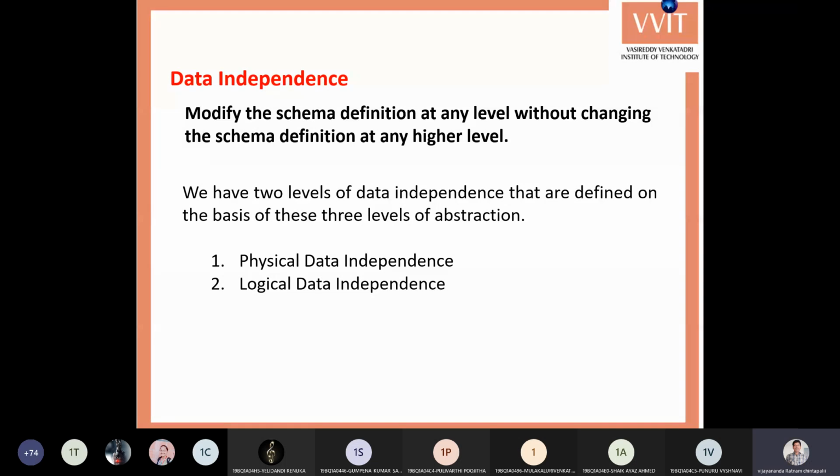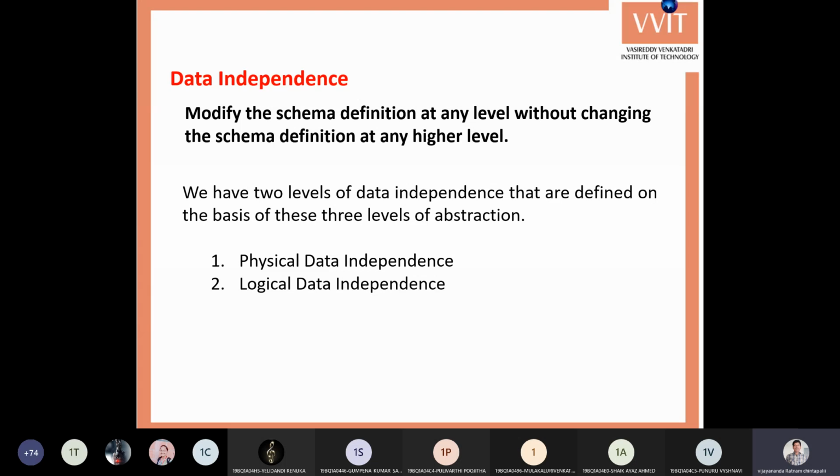Whereas schema means the total data in a database. That means schema represents the entire information, whereas sub-schema or instance represents part of the schema at a particular point of time. Whatever data is visible is called sub-schema or instance.